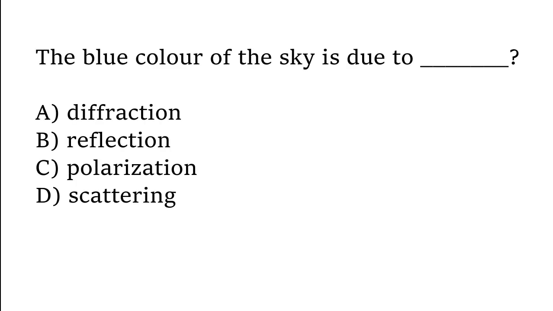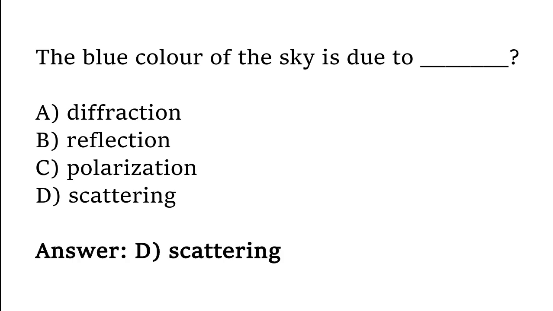The blue color of the sky is due to diffraction, reflection, polarization, scattering. The correct answer is option D. The blue color of the sky is due to scattering.